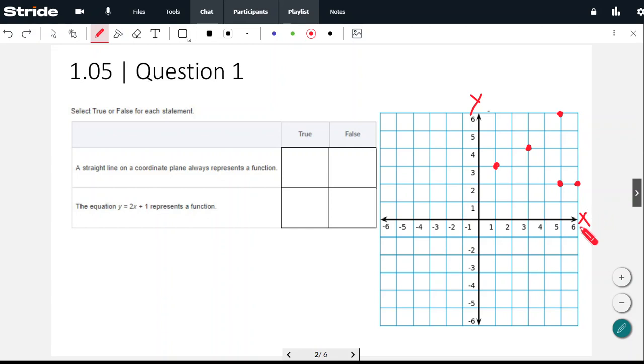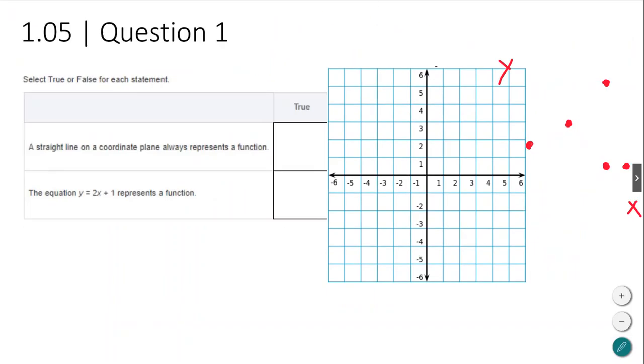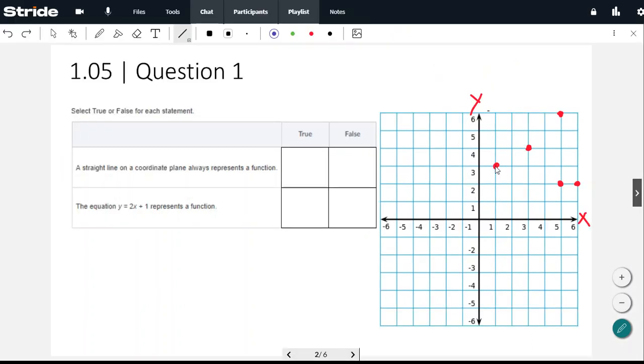Well, a straight line on a coordinate plane always represents a function. So first of all, at this point, what I would need to do is connect the dots, okay? And here's how I would do that. Let's grab our line tool. Let me unexpand that for a second while we get these dots on. Okay, so if I were to connect those dots, it would look like that.